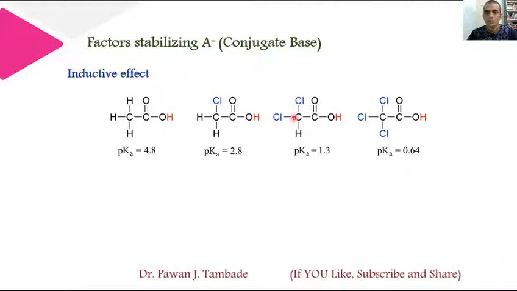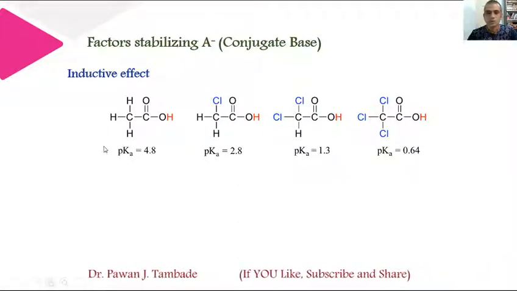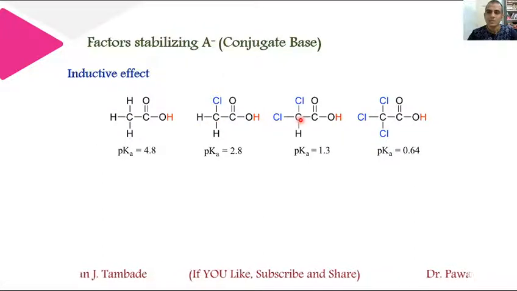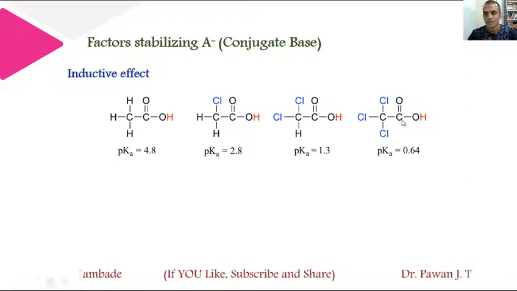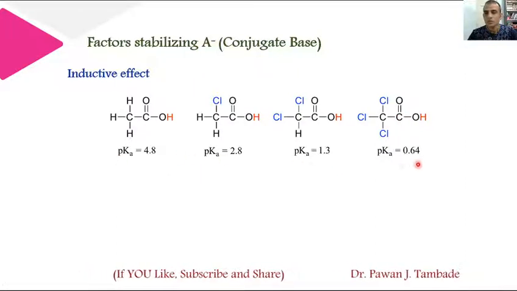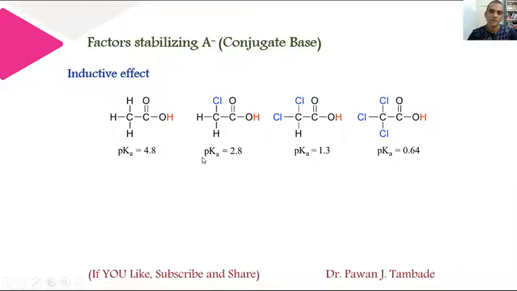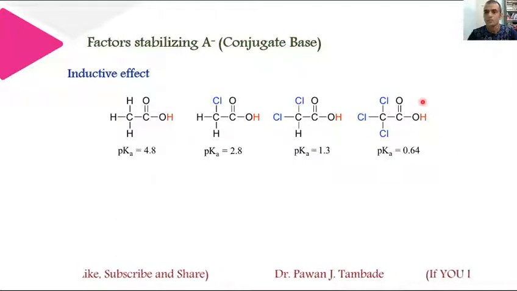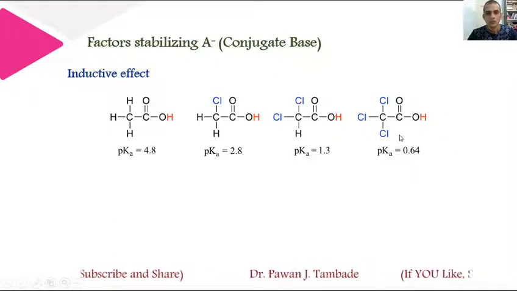There are two chlorines at alpha position, and in this case there are three chlorines at alpha position. So these are acetic acid, chloroacetic acid, dichloroacetic acid and trichloroacetic acid. And if you look at the pKa values of these 4 acids, then from the pKa value you can clearly say that trichloroacetic acid is the most acidic among these 4.